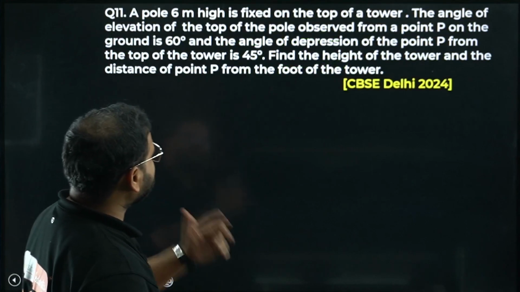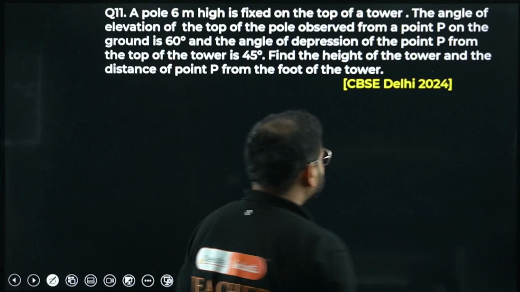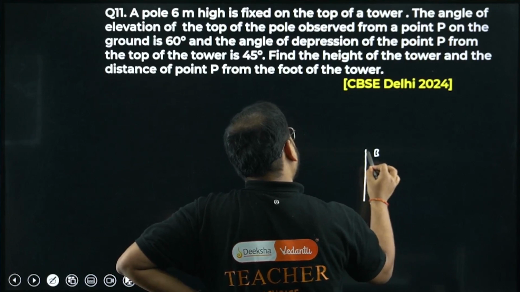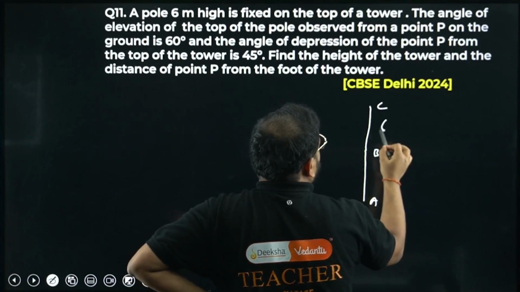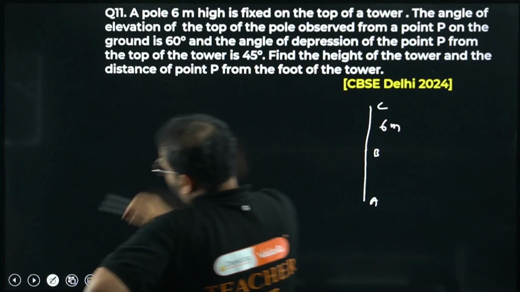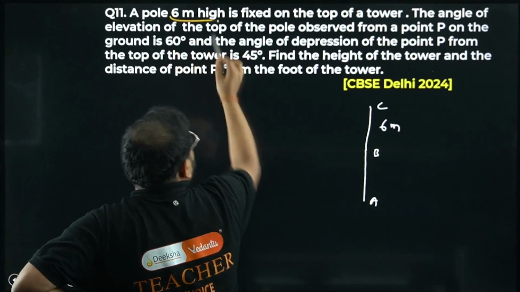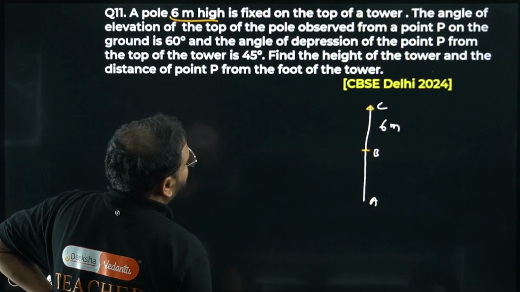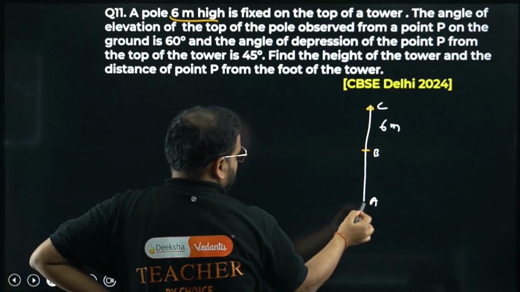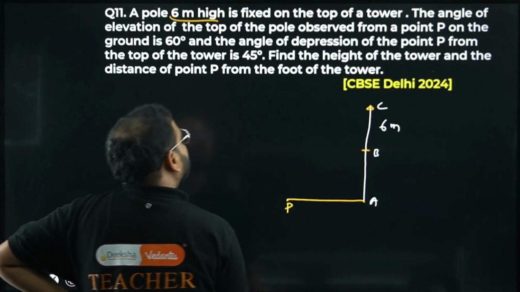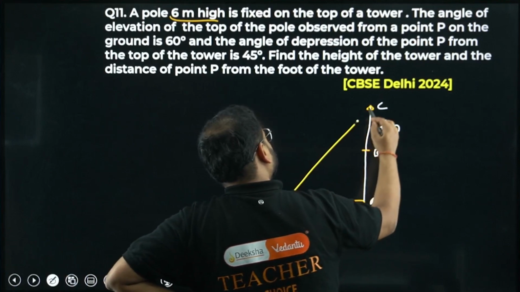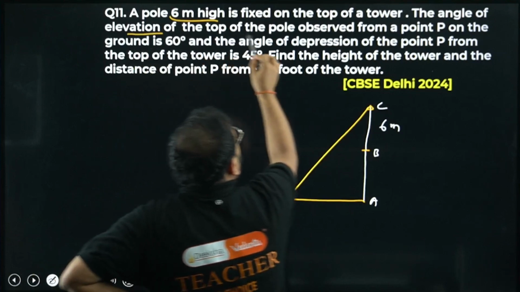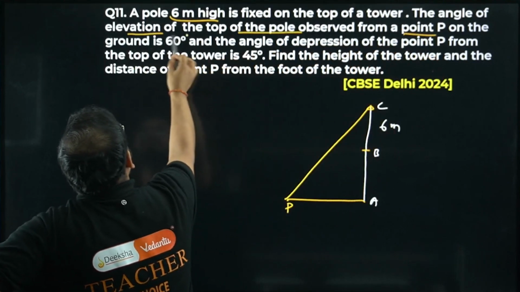A pole 6 meters high is fixed on the top of a tower. Let's say I have tower AB, and BC as the pole, which is 6 meters. The angle of elevation of the top of the pole observed from a point P on the ground is 60 degrees. Ground will be here, let's call this point P. The angle of elevation for the top of the pole from point P is 60 degrees.